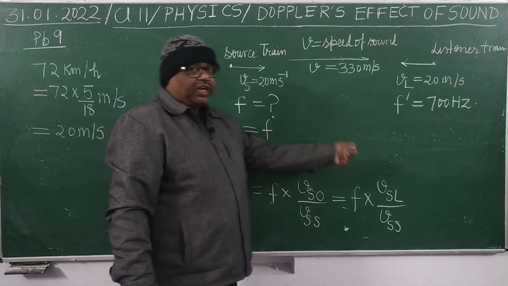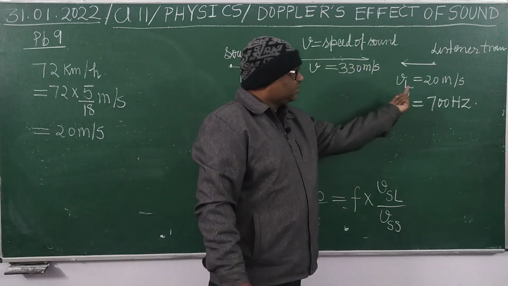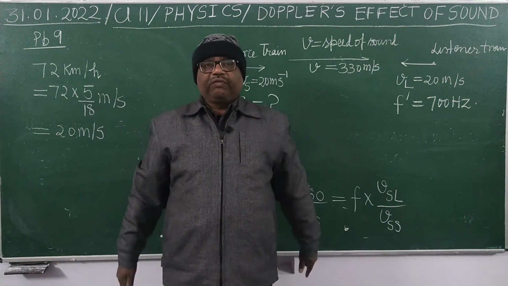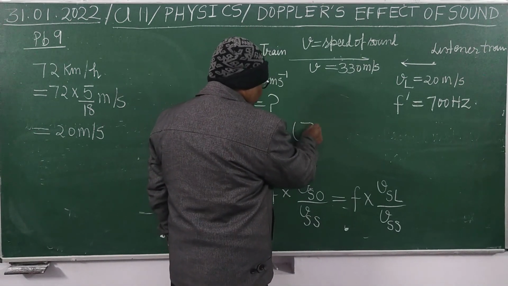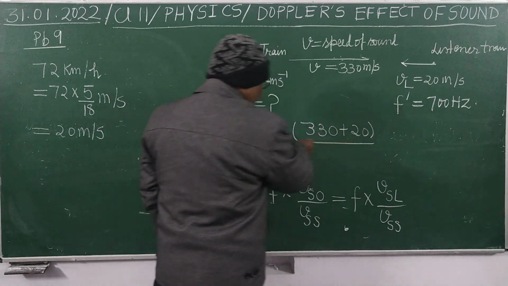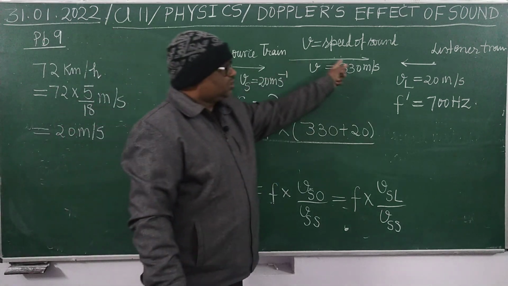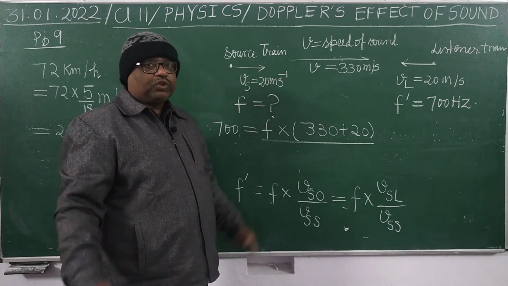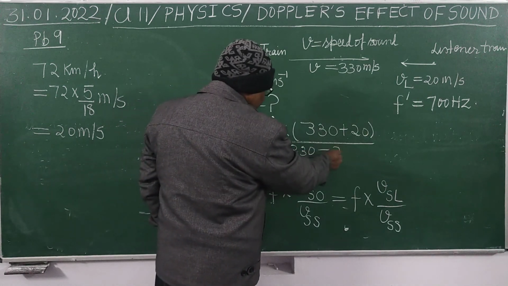Now VSL is the relative speed of sound with respect to listener. You can see here sound is going in this direction, listener is going opposite to that. And when both are going opposite, what will be the relative speed? Sum of both. 330 plus 20 divided by relative speed of sound with respect to the source. Sound is traveling in this direction, source is also moving along the same direction. What is the relative speed? The difference of both, that is 330 minus 20.